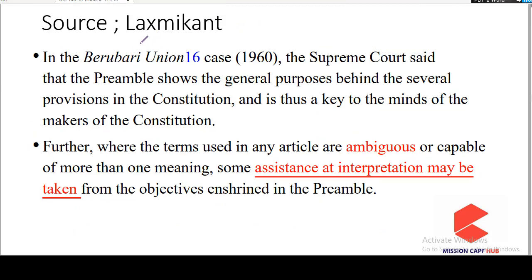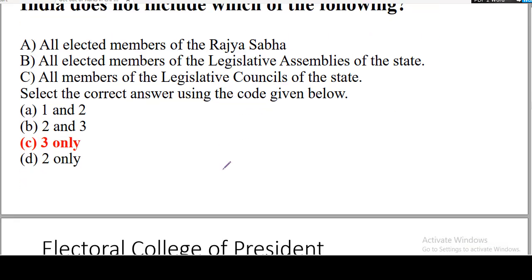It is asked from the Lakshmikant, and it is about the Berubari Union case, in which the Supreme Court had stated that where the terms used in any article of the Constitution are ambiguous or capable of more than one meaning, some assistance at interpretation may be taken from objectives enshrined in the preamble. So this is the judgment that was given in the Berubari Union case of 1960. So let us look at the next question.